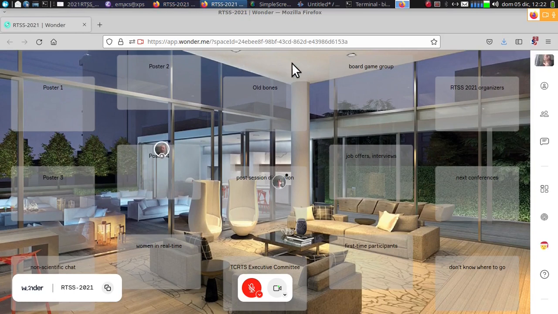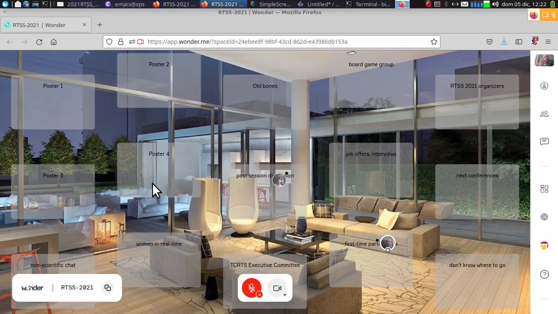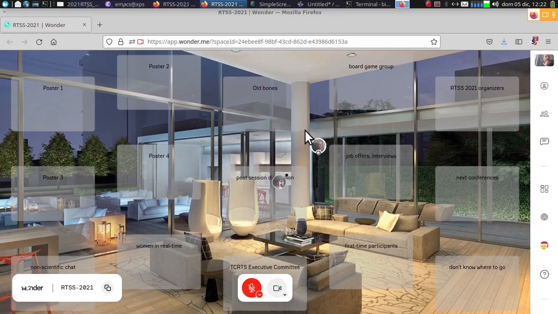As you can see here, the area is divided into rectangles, and each rectangle is tagged with different labels. So I can see a job offer, interview, RTSS organizers, next conferences, first-time participants, and so on. There are many different areas. This snapshot of the areas is the one existing now at the time of recording. It may be subject to little changes by the time the conference starts, but still the machinery and the mechanics of interaction will be the same.